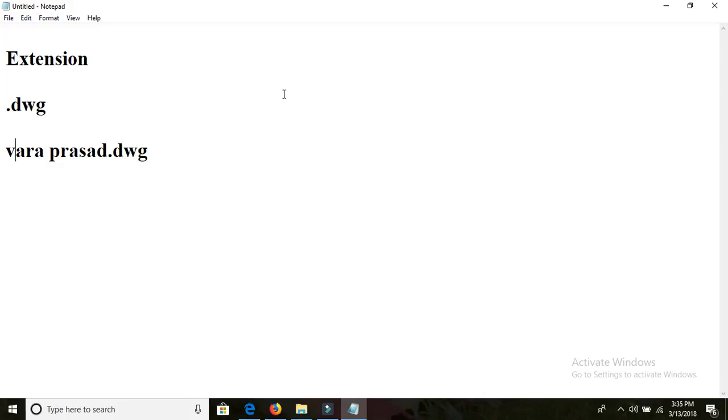And why I'm explaining the extension is because, suppose I want to open an image in AutoCAD, it's not possible. Why? Because AutoCAD needs drawing files, meaning .dwg files. If you have .dwg files, then we are able to open them in AutoCAD, because that extension is maintained by AutoCAD. Suppose you want to open a song, that we can easily open, but songs have an extension, that is .mp3. We need to understand that clearly, friends.